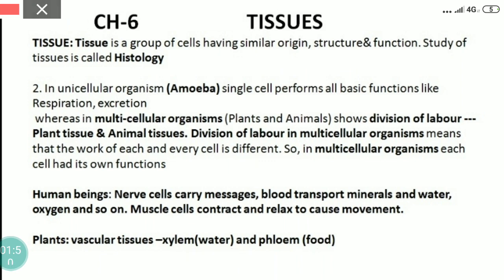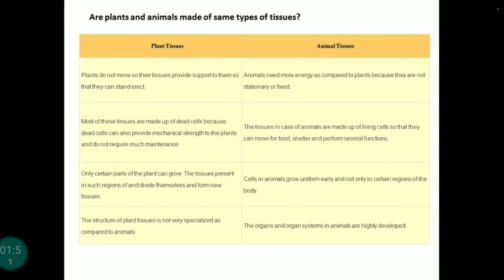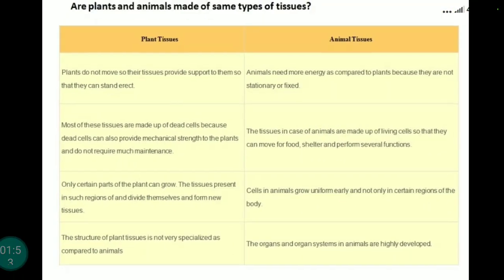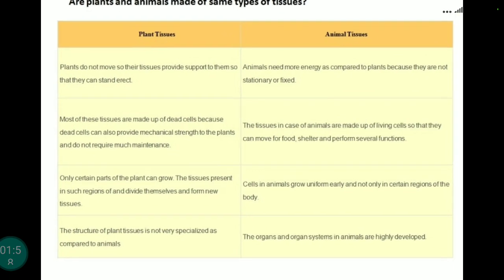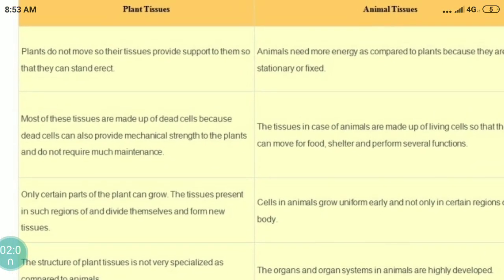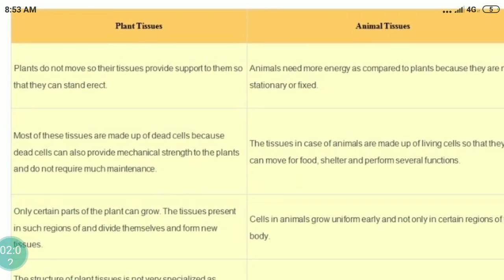So, on the basis of this, another topic: are plants and animals made up of the same type of tissues? So, this is the difference. You can note this down in your notebooks also. Plants don't move from their place as they are fixed, and their tissues help them to stand erect.